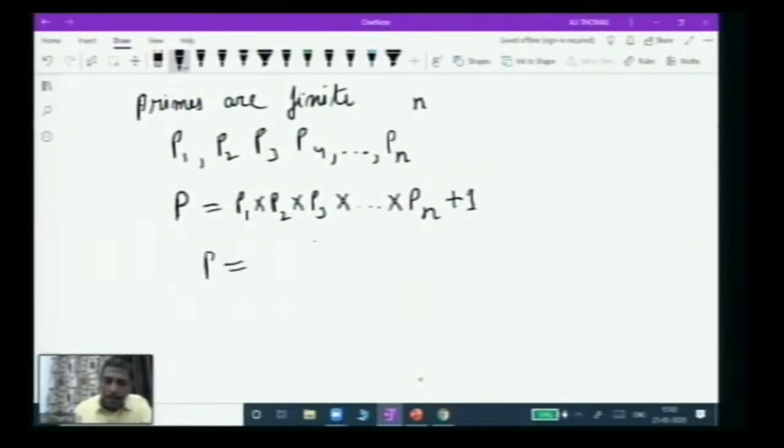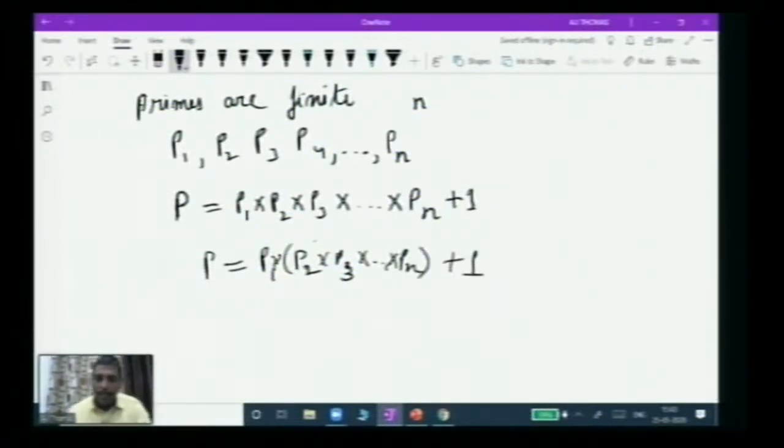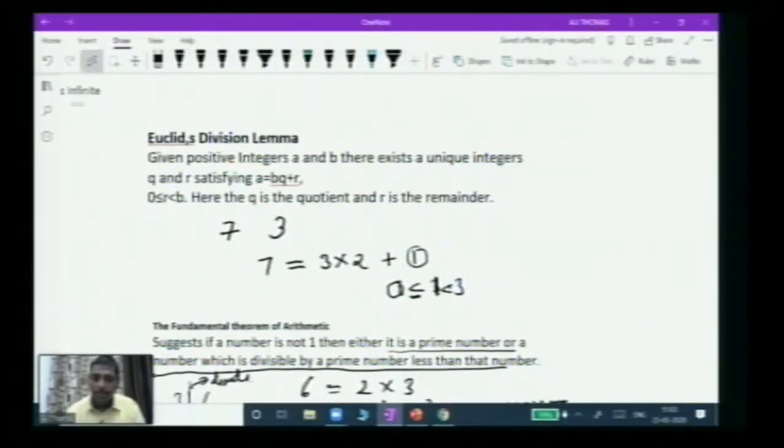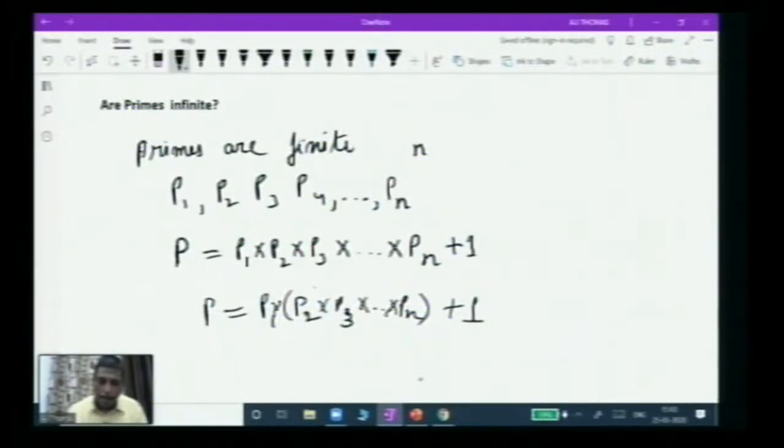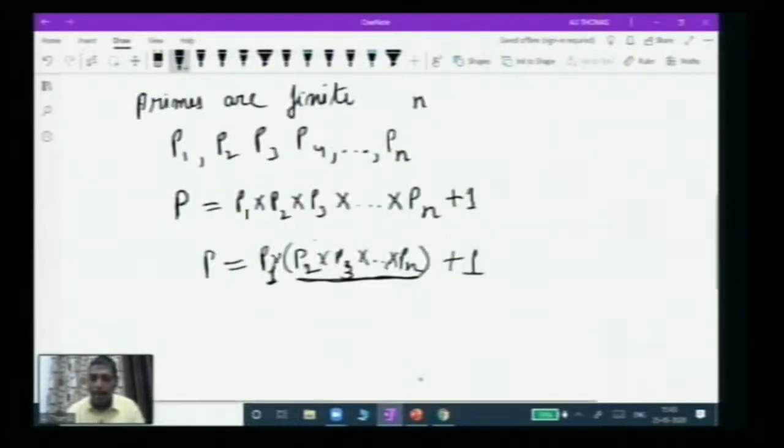In this expression, if I use the division algorithm, I can write P as P1 multiplied by, and taking this whole thing as a whole, this whole will be representing a number, so this number multiplied by P1, plus 1. The quotient and remainder are unique. So this means that the remainder is 1.